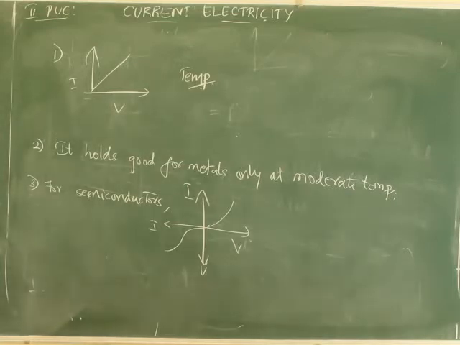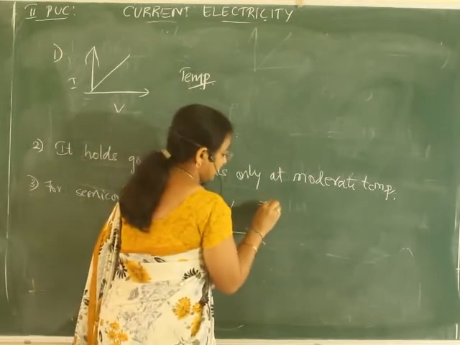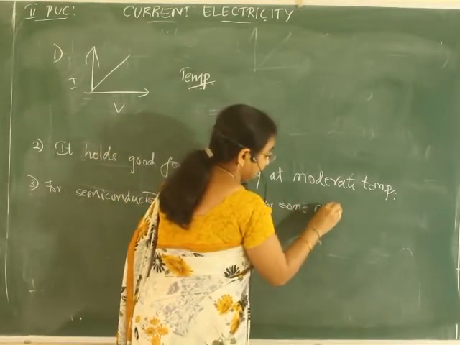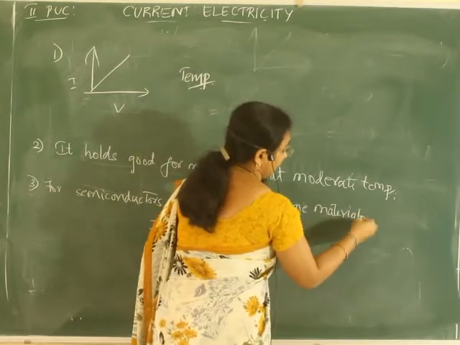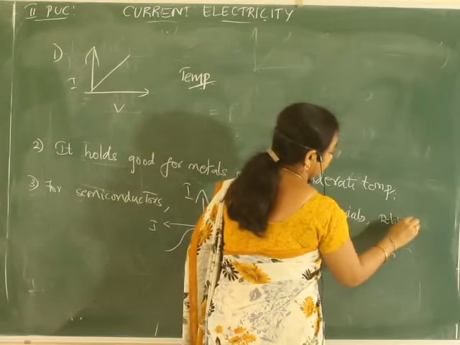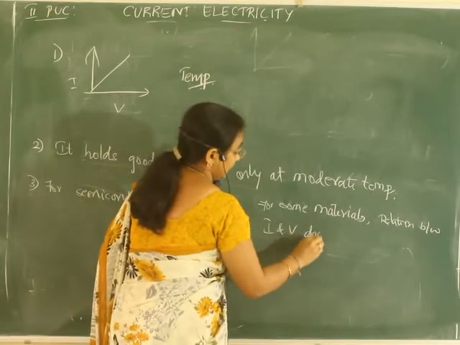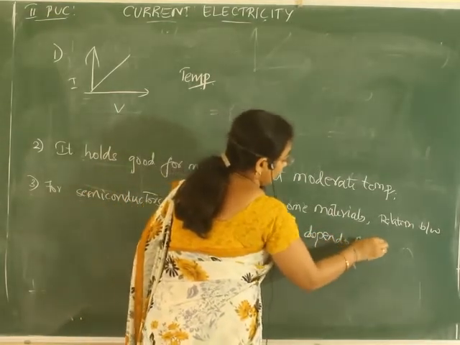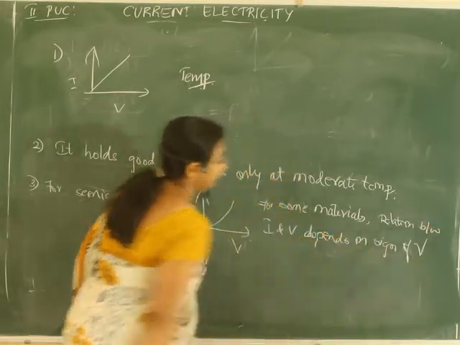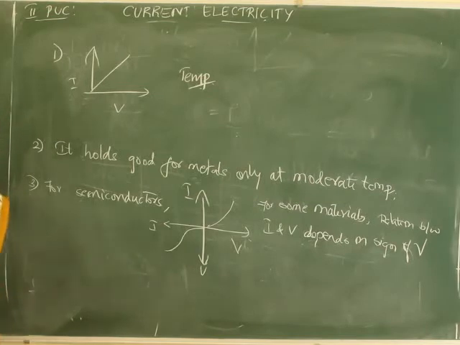There will be changes. So for that, what we say is, for some materials, relation between V and I depends on sign of V. For some materials, like semiconductors, I'll write: for some materials, relation between I and V depends on sign of V. So this varies, it will not be the same.